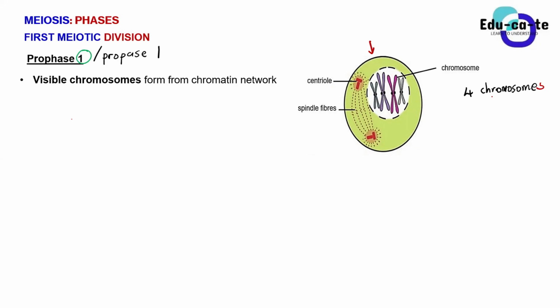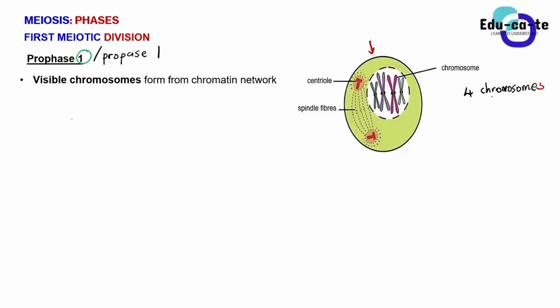We can say that this is definitely not a human cell because it has 4 chromosomes. Meiosis does not only happen in human beings, it also happens in other living organisms such as animals, because they also produce gametes just like us. So don't be surprised if we are using cells of other things.